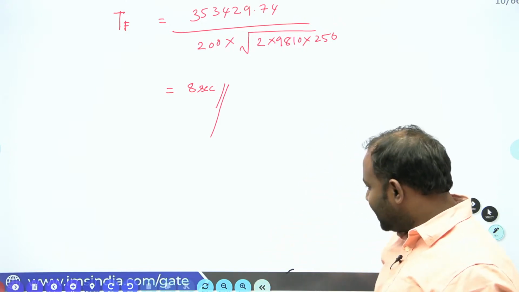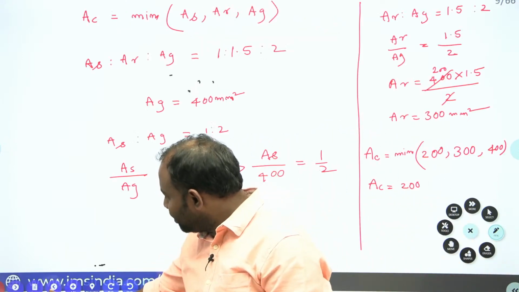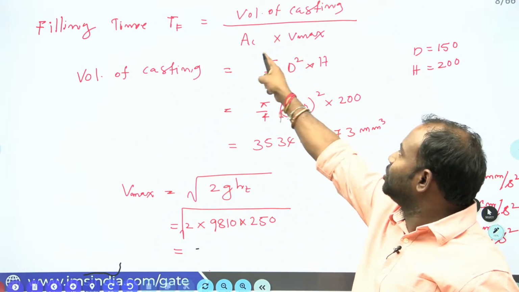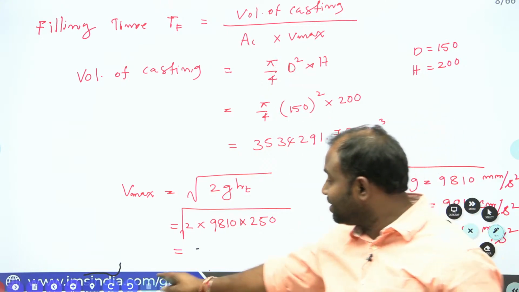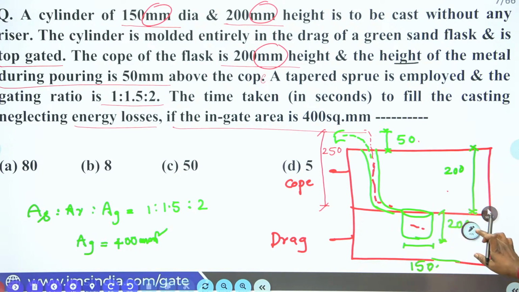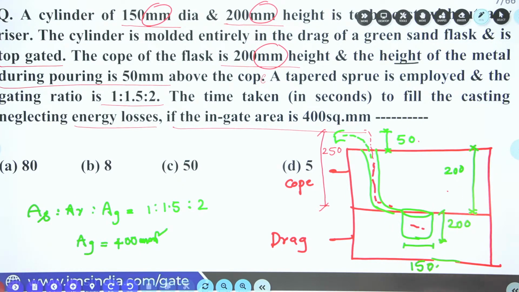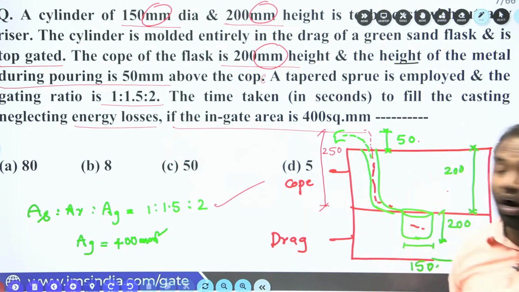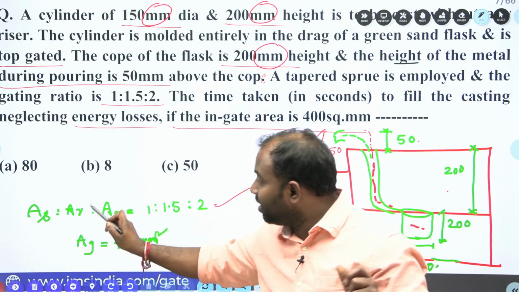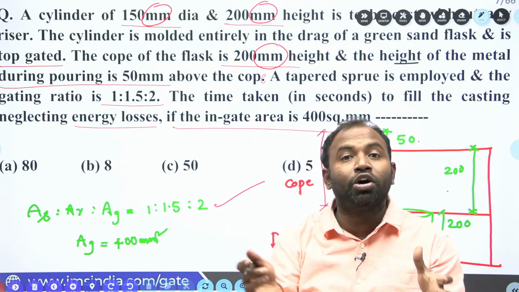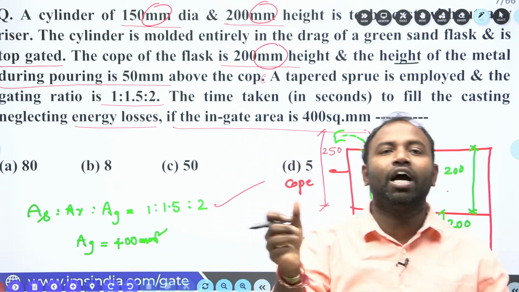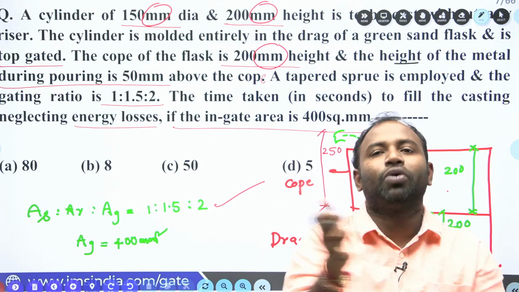See, however you can solve that, if a single cavity is given, the volume of the casting, choke area and Vmax you can calculate. But the thing is here, whenever they give this gating ratio, how are you supposed to select your choke area? Among sprue area, runner area, in-gate area, which one is your choke area? Among all the gating elements, the minimum one becomes the choke area. Clear everybody?